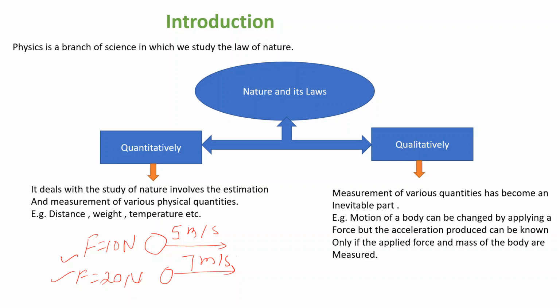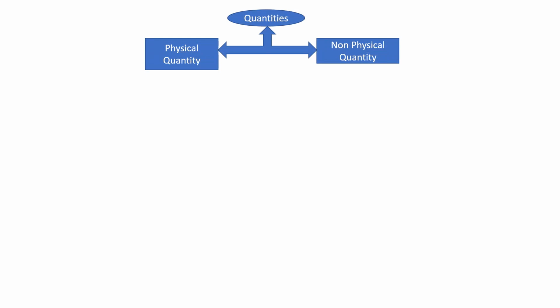But if you have to find the acceleration produced in these motions, for this we have to know the mass of this body, right? We have to know the mass of this body. So from this formula we can find the acceleration produced in this body. Okay, so hope you better understand the qualitative part. Let's move further.